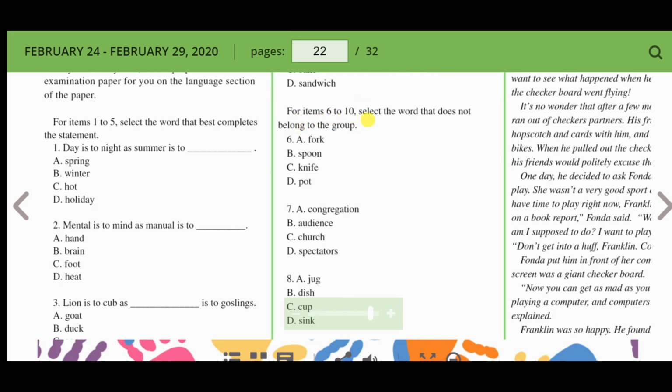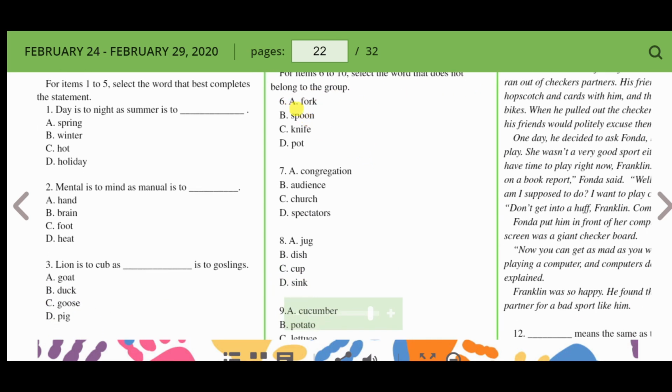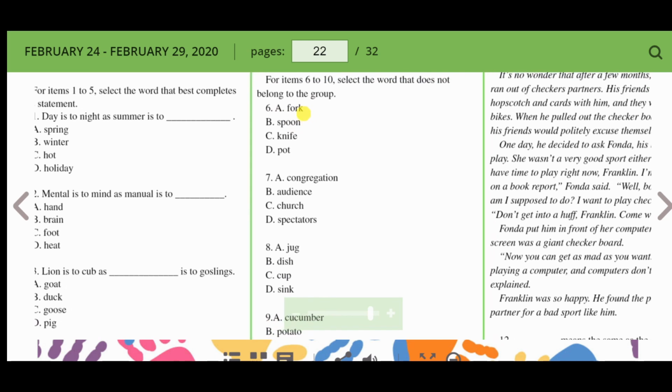For items 6 to 10, select the word that does not belong to the group. Let's see. So fork, spoon, knife, and pot. Best answer would be pot. I eat with a fork, I eat with a spoon, I eat with a knife, but I don't eat with a pot. I cook in a pot.